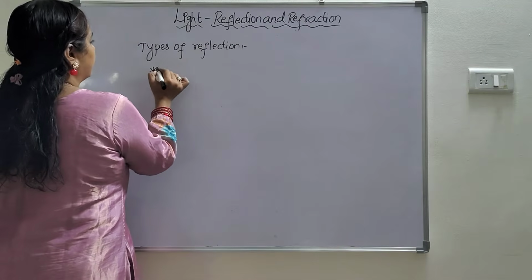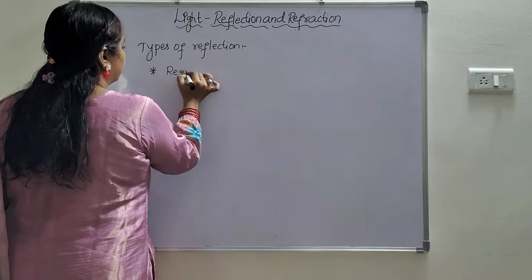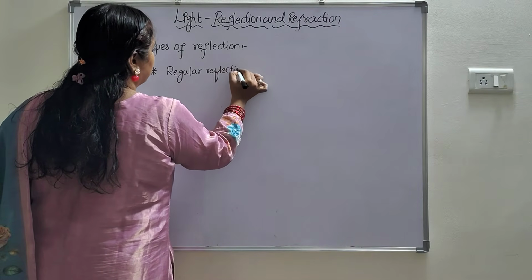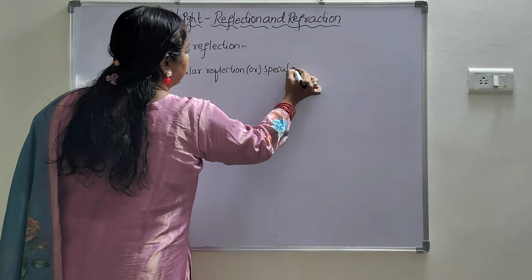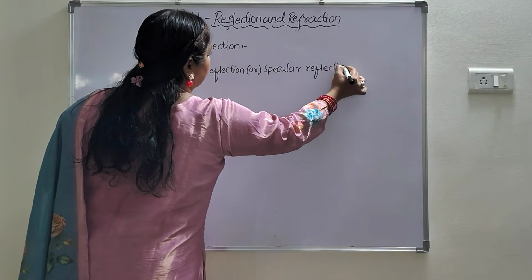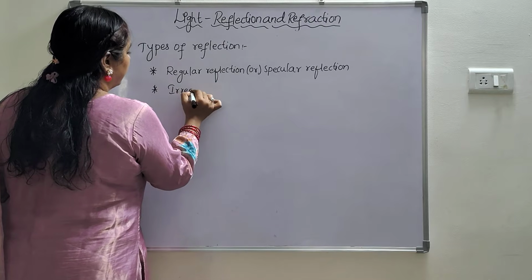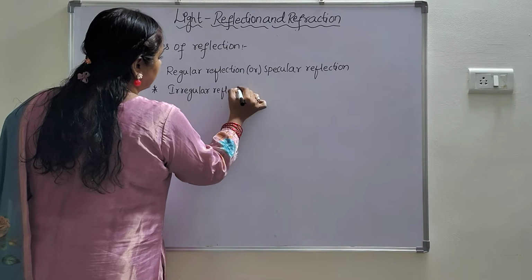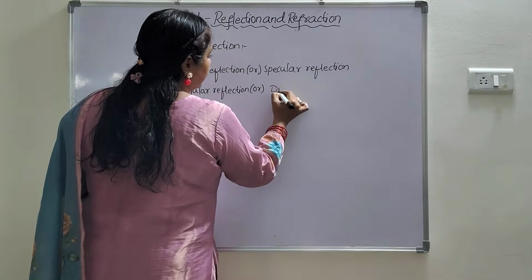Okay. There are two types of reflection. The first one is regular reflection or specular reflection. Another one is irregular reflection or diffused reflection.